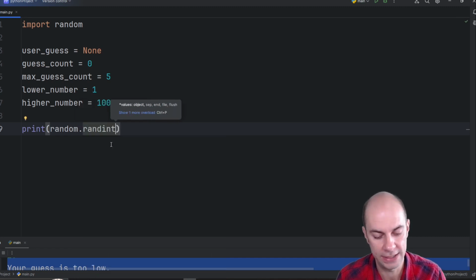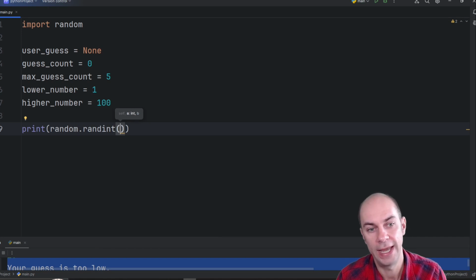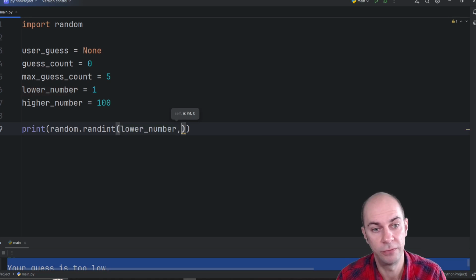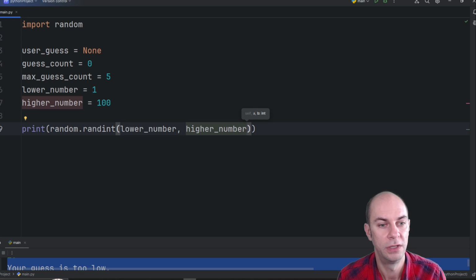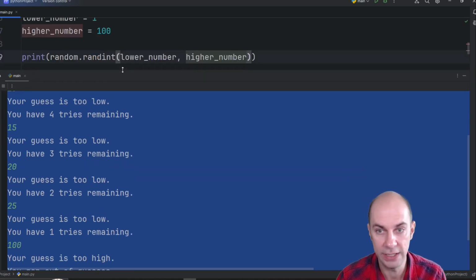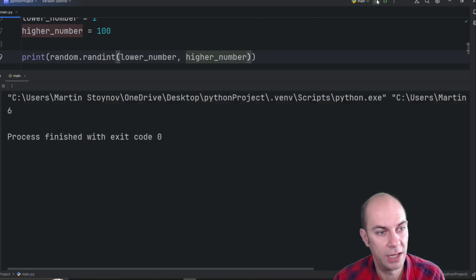So if I go with that, open brackets, and here I have to give it the lower number. Okay, well, I've got a variable for that. And then I have to give it the higher number. And these are inclusive. So if you run that, it should be giving you a number between 1 and 100 inclusive. We can actually already run that here and see what happens. So I run it, I get a 6, I get a 51. Again, it works. And if I try it long enough, it will give me a 1 and 100 eventually as well.